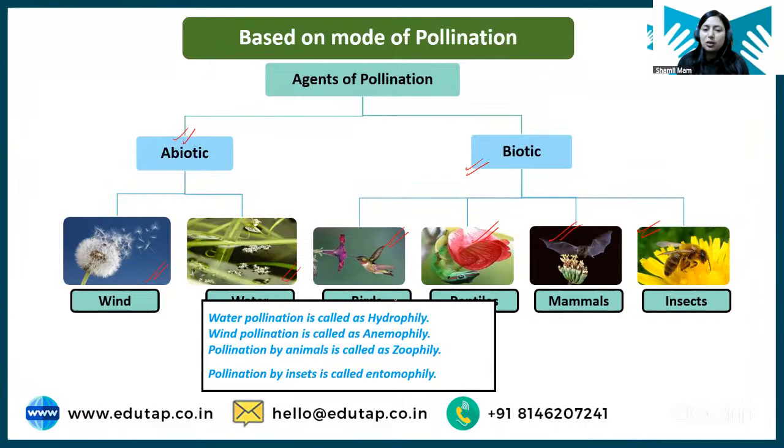So students, some terminologies are here for a few types of pollination. Whenever water pollination happens, the term hydrophily is given. Okay, you can just learn these terms. Whenever wind pollination happens, then the term anemophily is given. When animal pollination is happening, then the term zoophily is given. When pollination happens by insect, then the term entomophily is given. Right? So these are some terminologies. Just terminologies, if you can learn, just learn them. It can be asked in your examination. Okay?